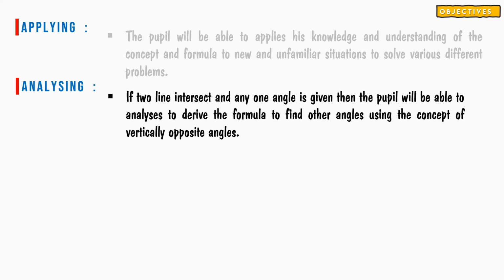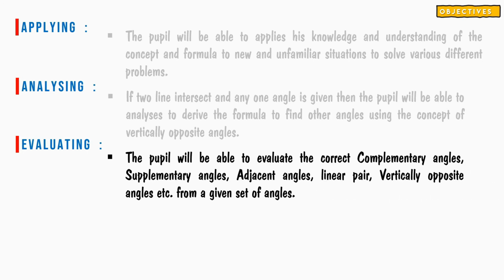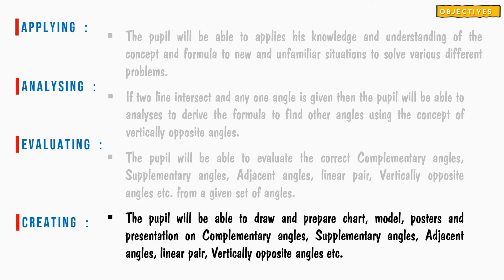Analyzing: if two lines intersect and any one angle is given, then the pupil will be able to analyze to derive the formula to find other angles using the concept of vertically opposite angles. Evaluating: the pupil will be able to evaluate the correct complementary angles, supplementary angles, adjacent angles, linear pair, vertically opposite angles, etc. from a given set of angles. Creating: the pupil will be able to draw and prepare charts, models, posters and presentations on complementary angles, supplementary angles, adjacent angles, linear pair, vertically opposite angles, etc.